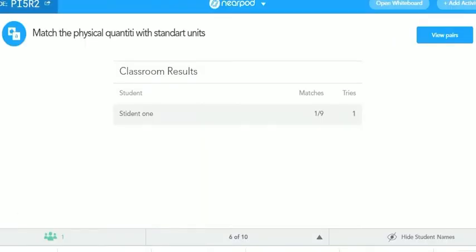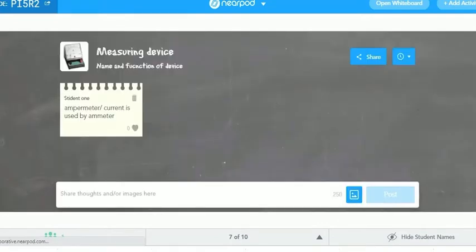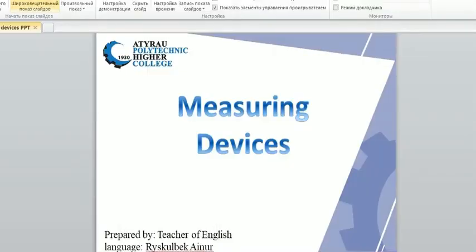So the second task, here we should identify the measuring device. For example, what kind of device is that? And then the function. For example, this one is an ammeter. The ammeter is used for what? Current is measured by ammeter. Yes, okay. And now we can start our new topic, the measuring device.